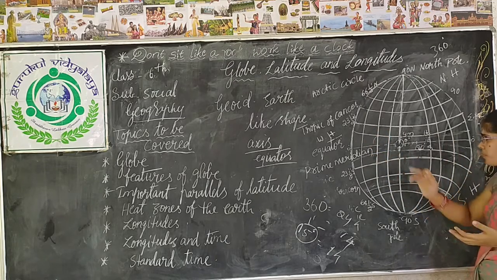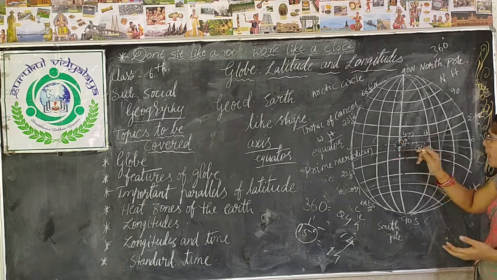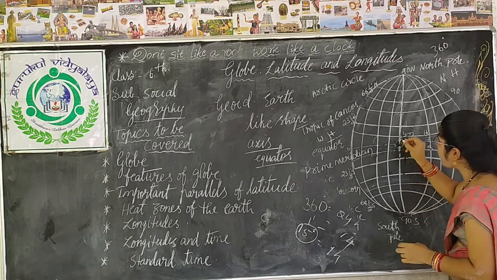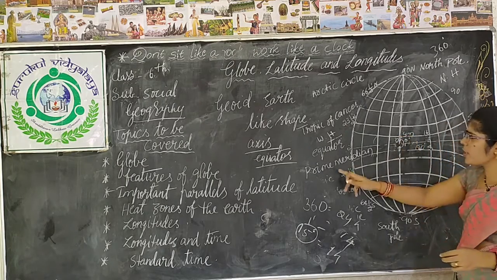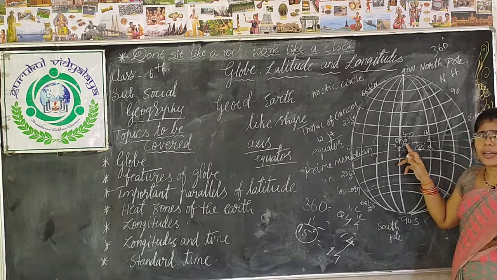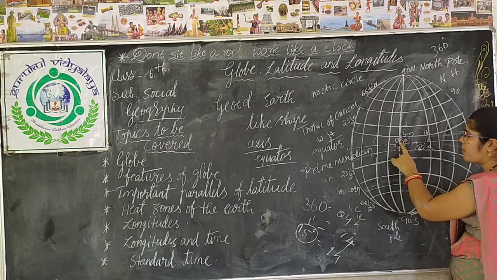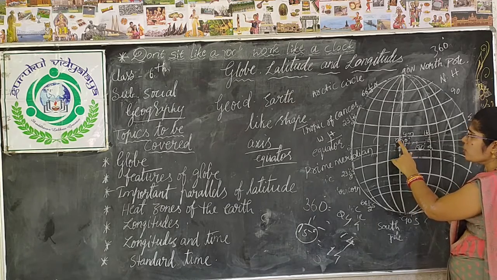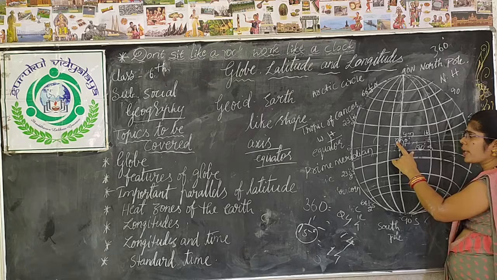How? We will see. In the eastern hemisphere, what happens? See, this is 0 degree. I told you, 0 degree meridian. Here the 0 degree meridian is called the prime meridian. It passes through Greenwich in London. It is the observatory line. From here the time starts. So if here it is 0 degree, what happens?